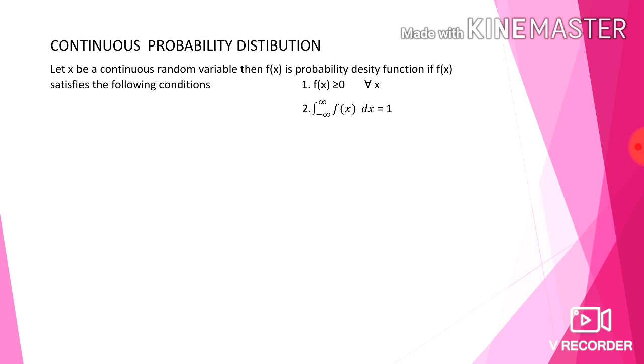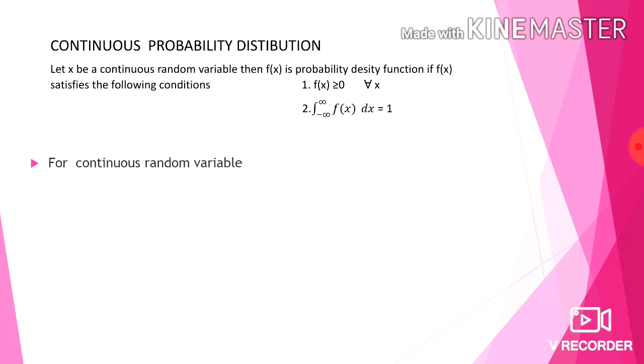What are the conditions? First condition, f of x should be greater than or equal to 0 for all x. Second condition, integral from minus infinity to infinity of f of x dx equals 1. These are the two conditions for a continuous probability distribution function.